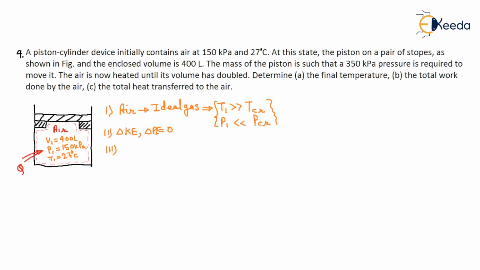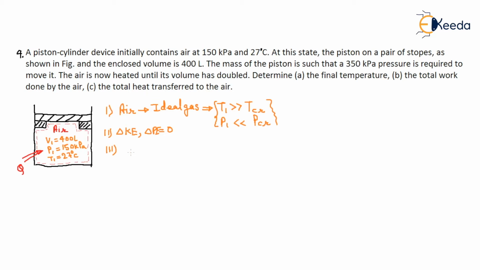Again heat will be supplied, the pressure will increase until it reaches 350 kilopascal, and after that the piston will move up. When the piston moves up, there is no additional resistance, that means the resistance force stays the same. So at this equilibrium pressure the piston will move up.